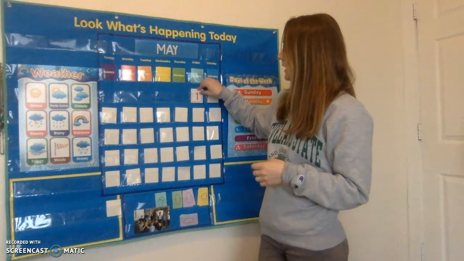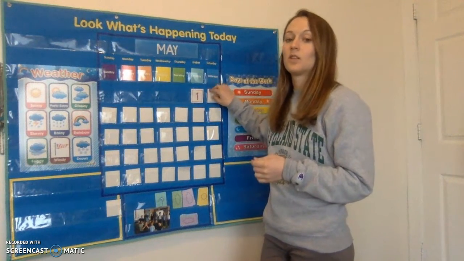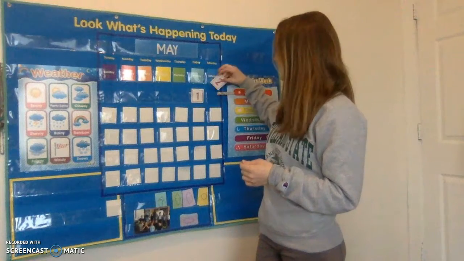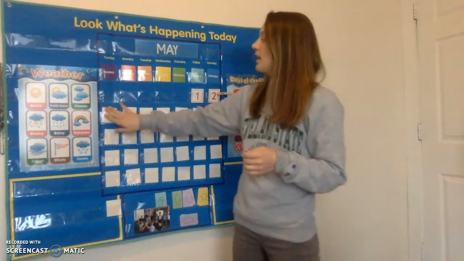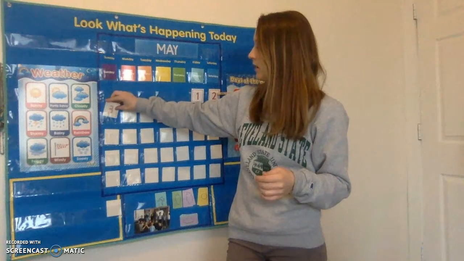Then we had our weekend, which we know consists of Saturdays and Sundays. So Saturday was the second day of May. And yesterday was Sunday, and it was the third day of May.